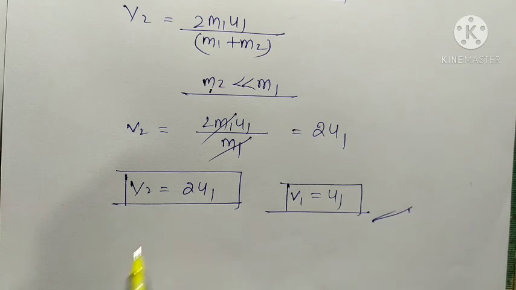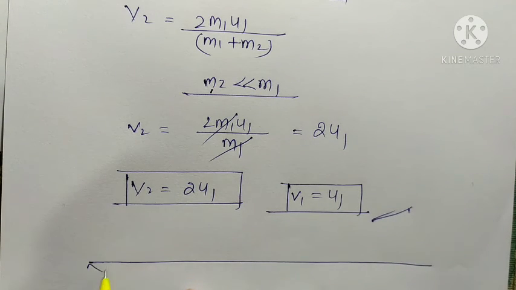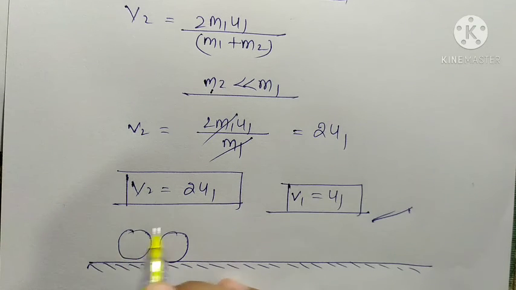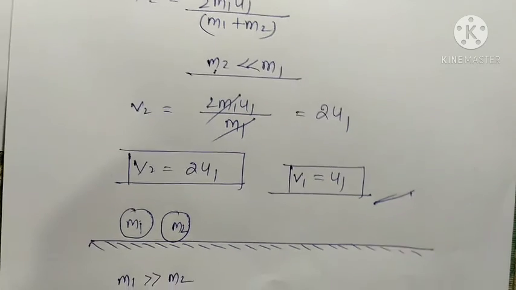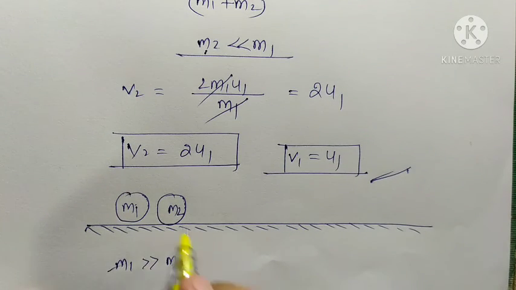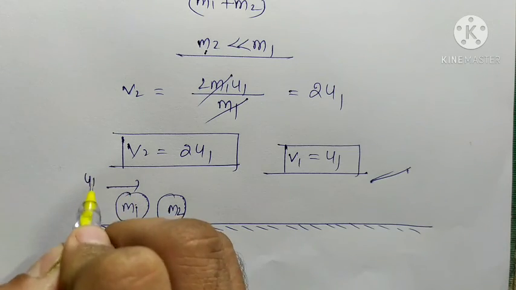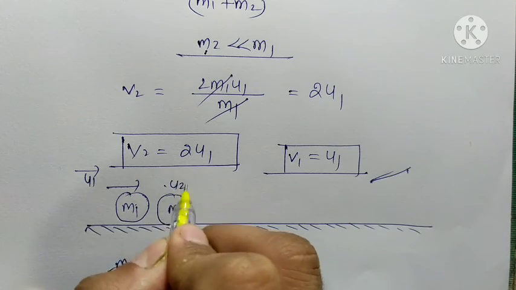I mean in this condition, the first body has mass m1 and the second body has mass m2, and m1 is very much greater than m2. The first body moves with velocity u1 and the second body is at rest.